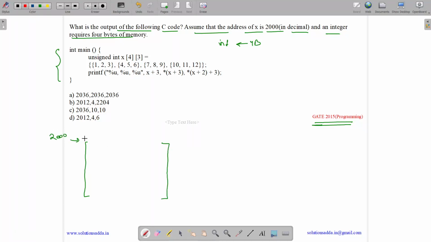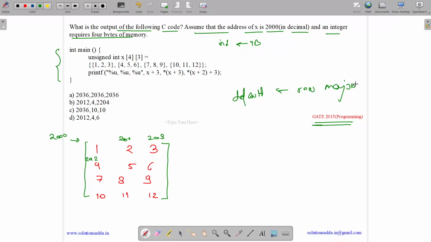So the entries are 1, 2, 3, 4, 5, 6, 7, 8, 9, 10, 11, 12. Okay. So this has address 2000. It occupies 4 bytes, so it will have address 2004. It will have 2004, 2008, 2012, as we are assuming by default row major, which means the entries will be stored row by row.